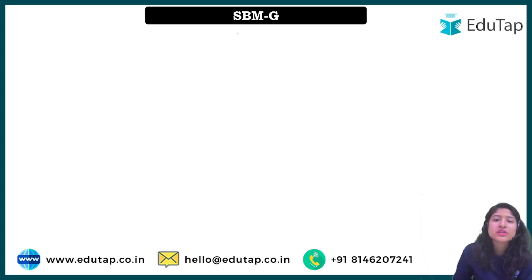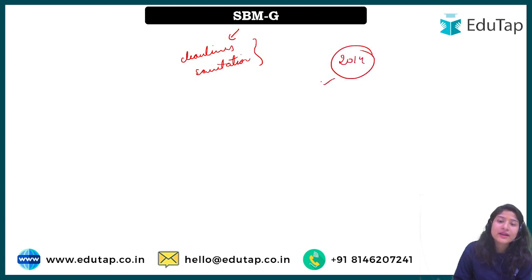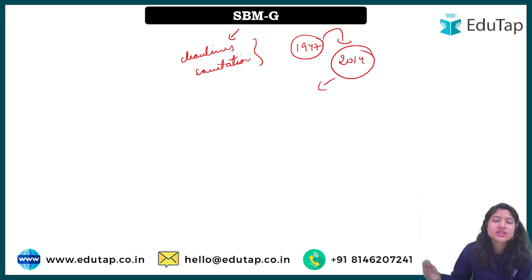So see, basically Swachh Bharat Mission. Swachh means we are talking about cleanliness, we are talking about sanitation. In India, the condition of sanitation initially, when we got independence, was not that good. The scheme Swachh Bharat Mission was launched in 2014. Since we got independence in 1947 until 2014, the overall sanitation coverage in India was below 39%. So we can see how poor the condition was.